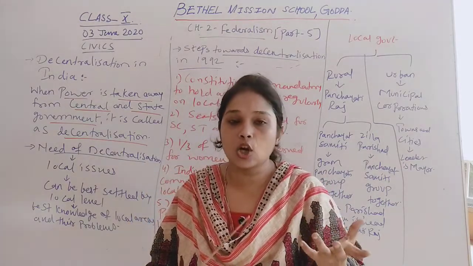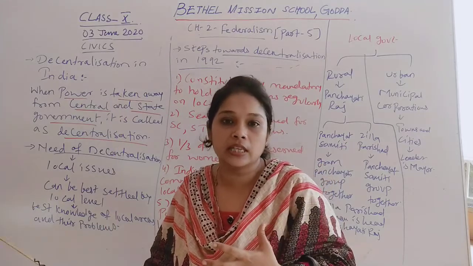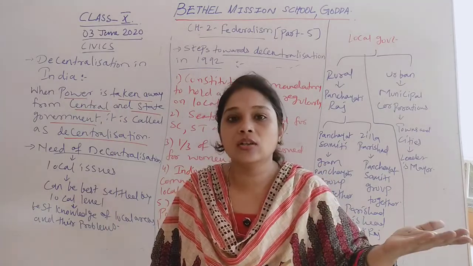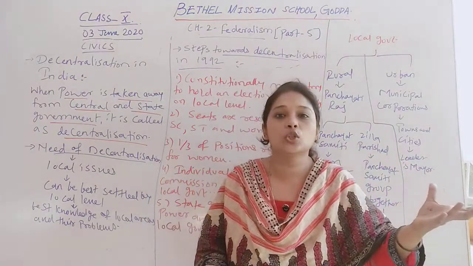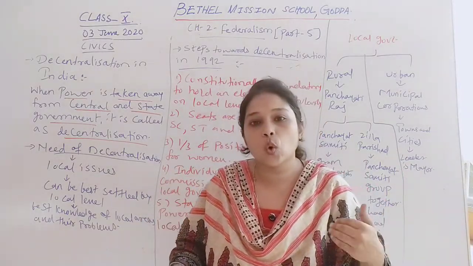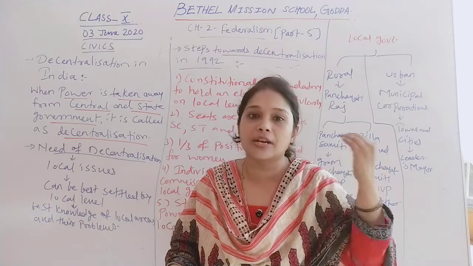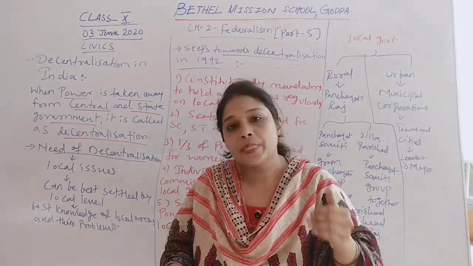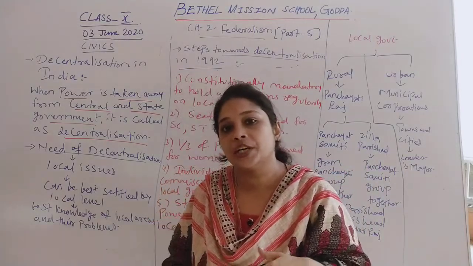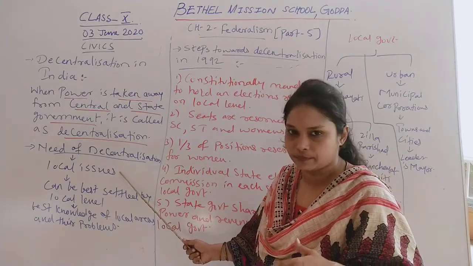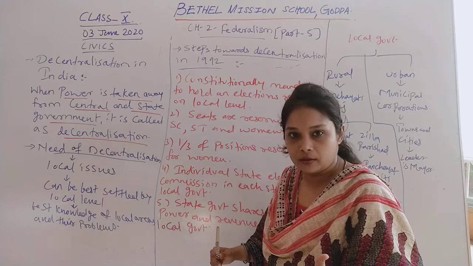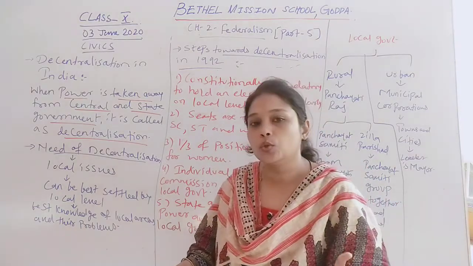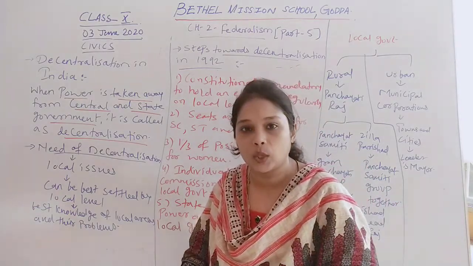They make laws for the state, each state. So they have different matters of jurisdiction. They have different issues to resolve. So the local problems or local issues cannot be solved by central government and state government. That is why local government is compulsory, to understand the local issues and the local problems of the local people who stay in that particular area.